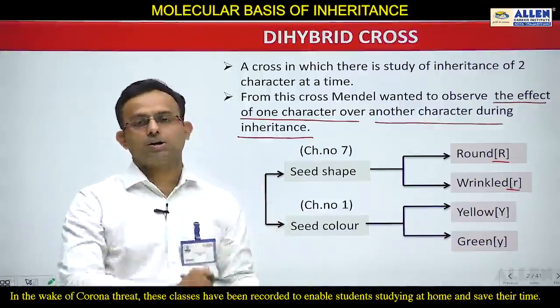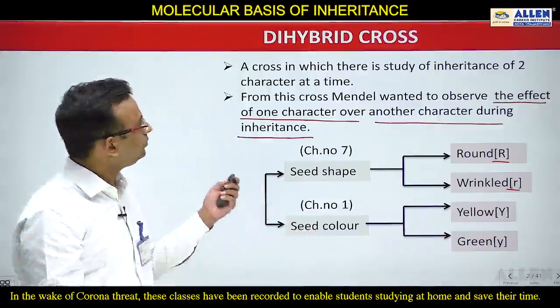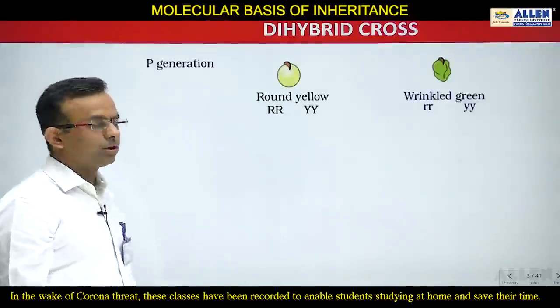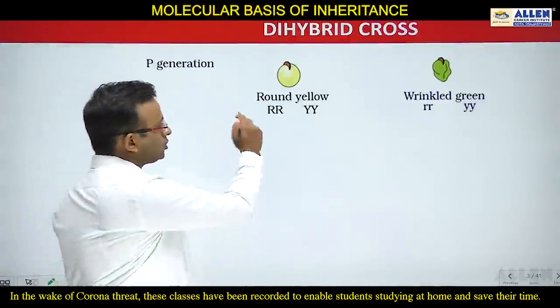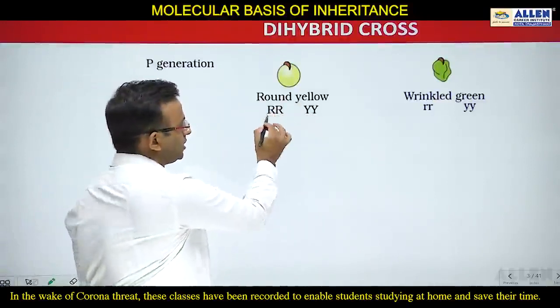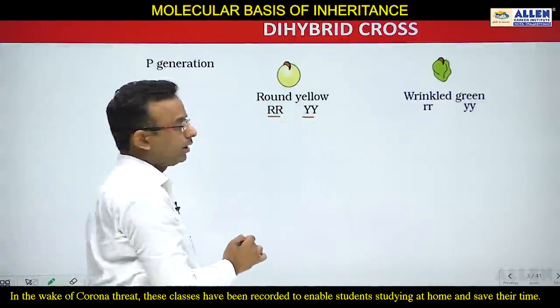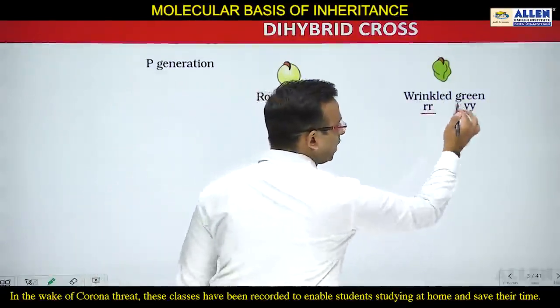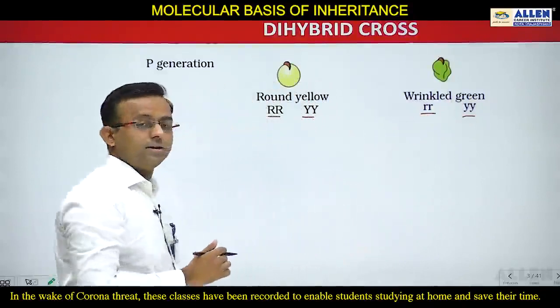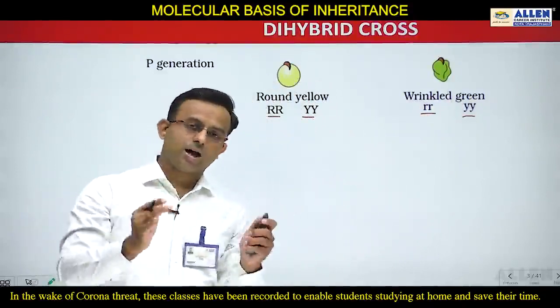You can see in dihybrid cross, first of all, selection of pure parental plants is done. Here homozygous plants are taken, round yellow, capital R capital R, capital Y capital Y. Here also homozygous plants are taken, wrinkled green, small r small r, small y small y. In this way, Mendel started his dihybrid cross.